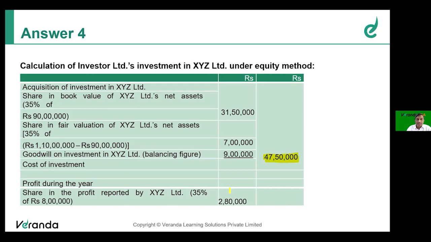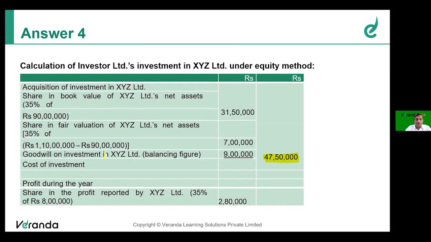That difference will be recognized as goodwill, but will not be shown separately in the consolidated statement. It will just get added to the carrying amount of investment in associate. But we have to determine the amount of goodwill on acquisition. So on the date of acquisition, the cost of investment is 47.5, resulting in a goodwill of 9 lakhs.